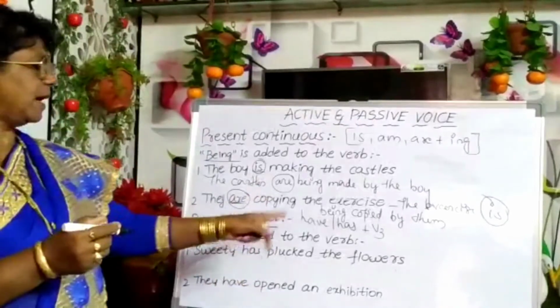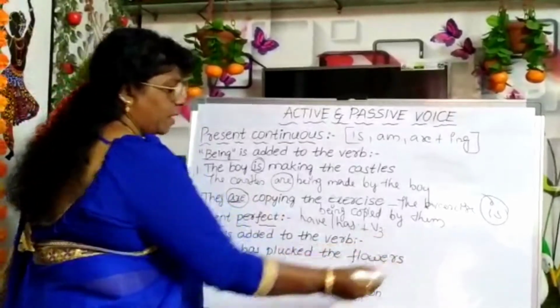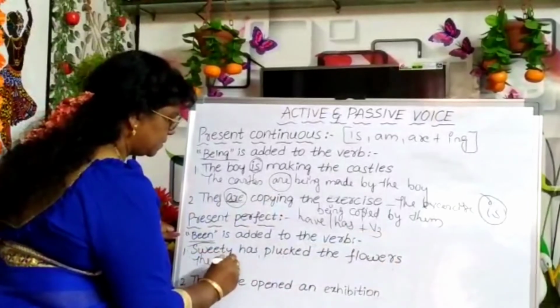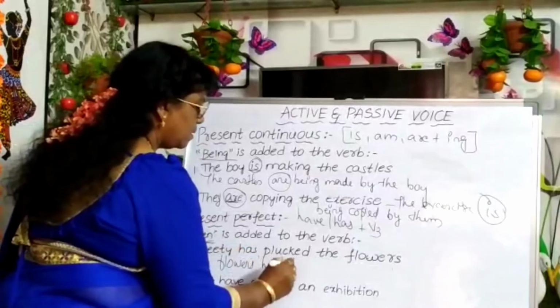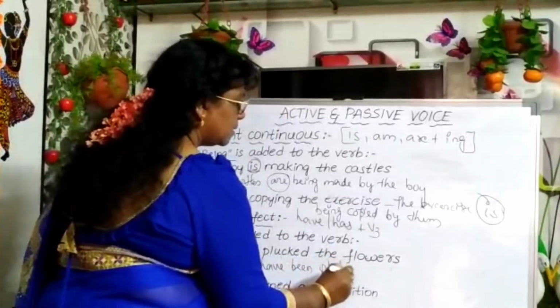So, been is added to the verb. Sweetie has plucked the flowers. The flowers have been plucked by Sweetie.